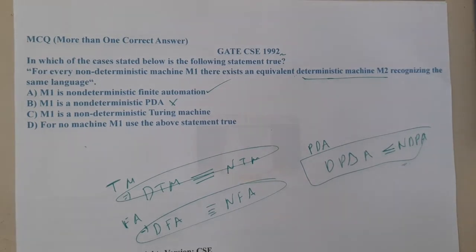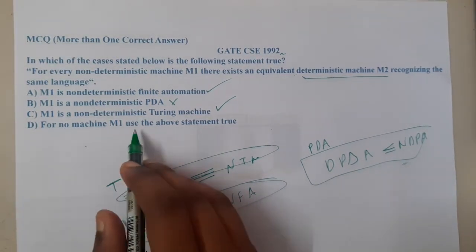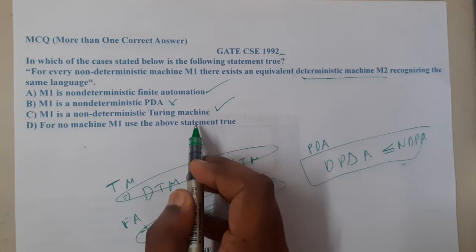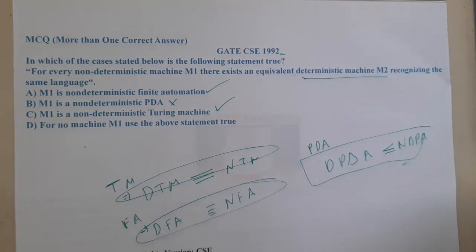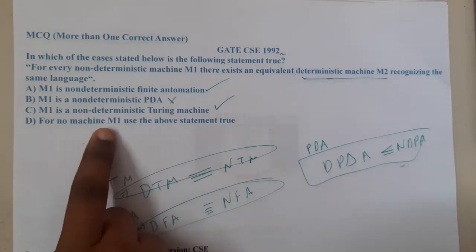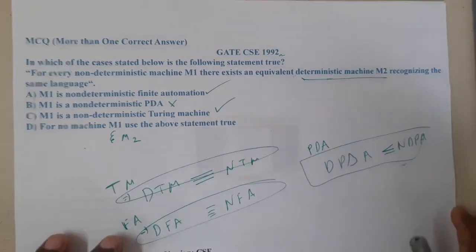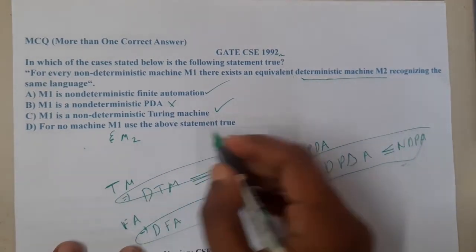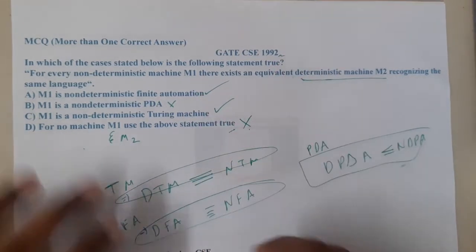Option C talks about Turing machines. For Turing machines also it is possible. Option D says that for no machine M1 is the above statement true. Just give me a second, is this printed correctly, guys? I think there is no meaning in this. For no machine M1 and M2, the above statements are true. They are saying there is no machine for which these statements are true. That is also absolutely false.